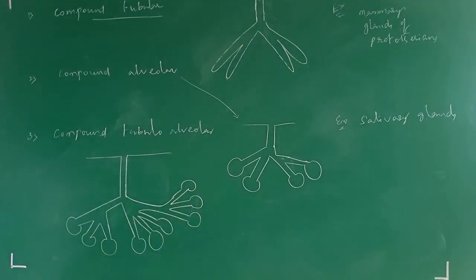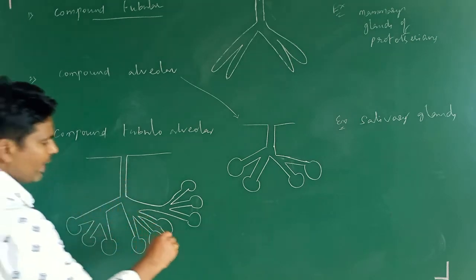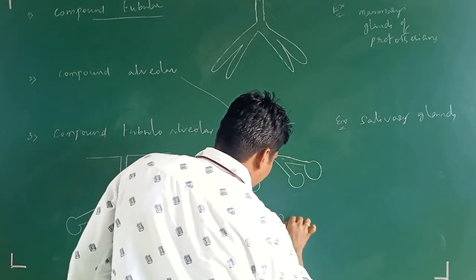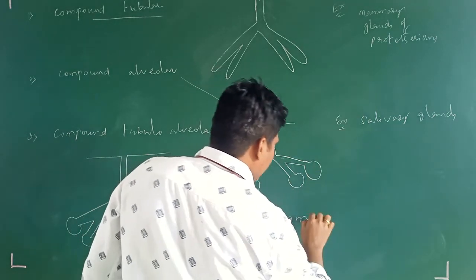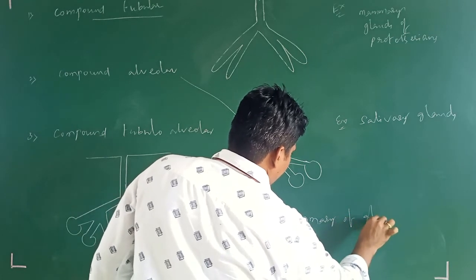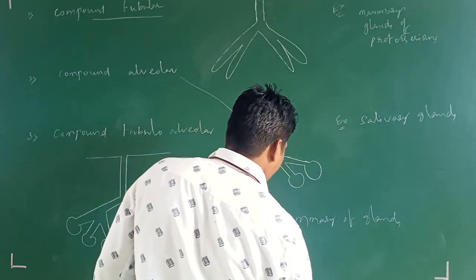So like this you can observe the entire structure. Where is this structure located? Mammary glands. This is in the prototherians. Mammary glands of humans, mammary glands of the human female.